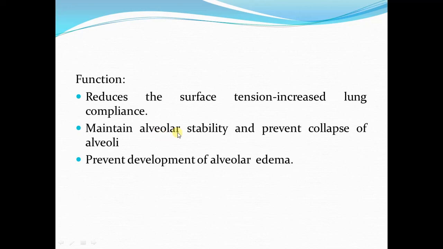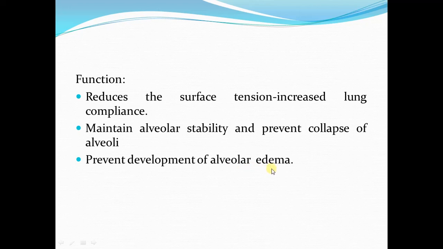Therefore, it maintains alveolar stability. And the third function of surfactant is to prevent the development of alveolar edema. It helps to keep the alveoli dry.